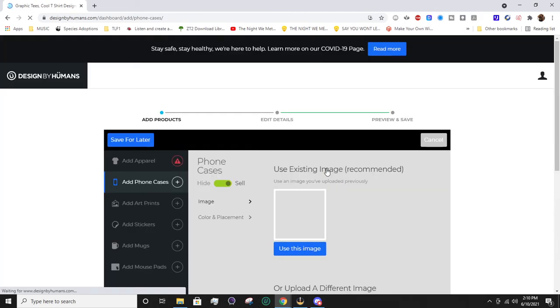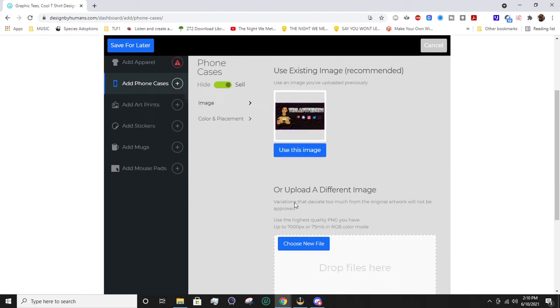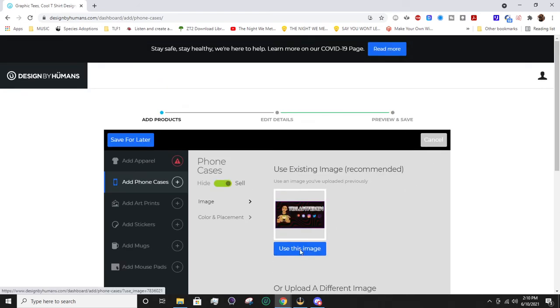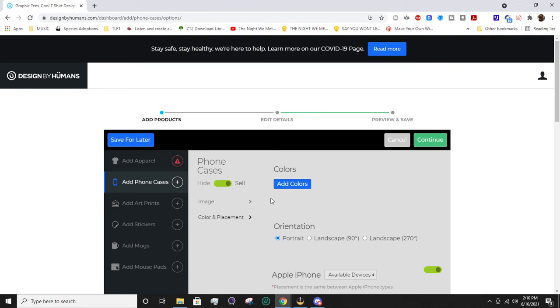Continue and cancel here. You can go ahead and reuse images in other areas as well. Like right now we're on phone, or you could choose a new file, depends on what you want. I'm just going to use the same one for time. So we also have phone cases, which is the same thing.